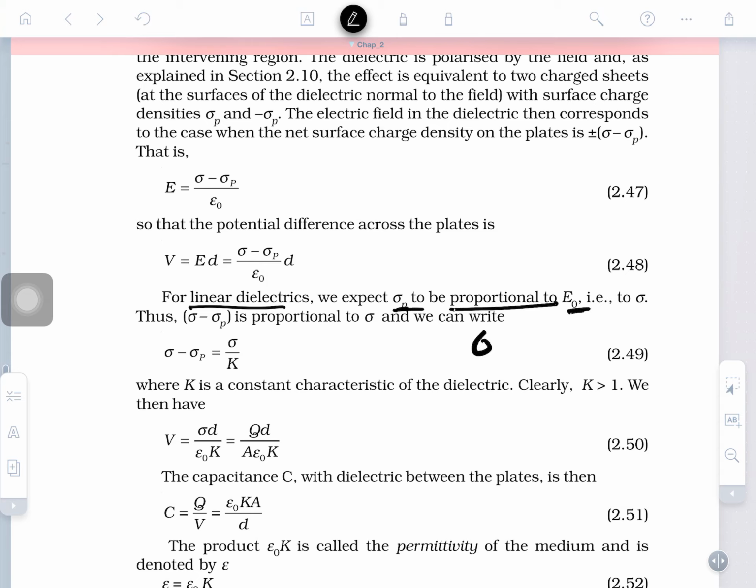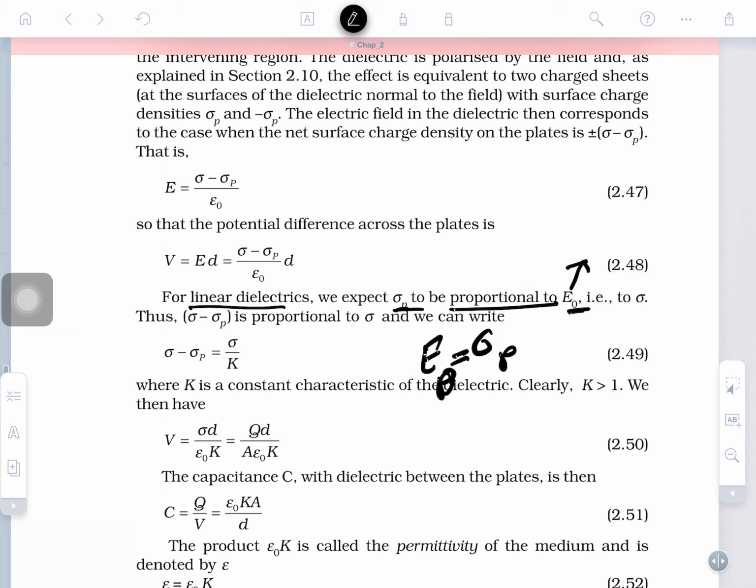The meaning of this: del P is the density of polarization. Sigma is the charge density of free space, and sigma p is the charge density in the presence of polarization. So obviously it depends on the applied electric field between them, so it is directly proportional to it.